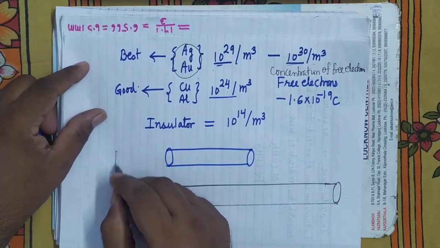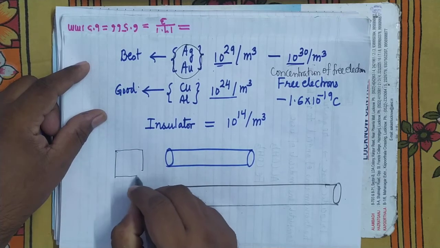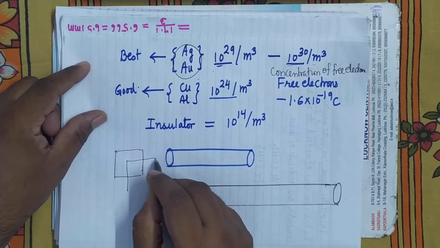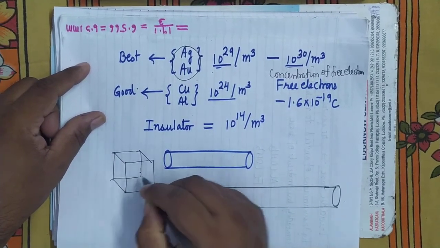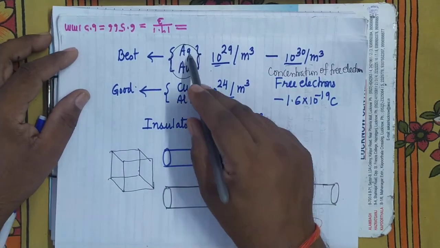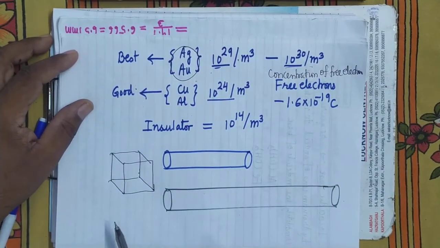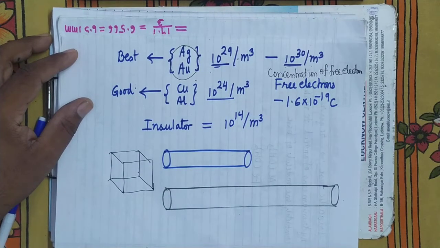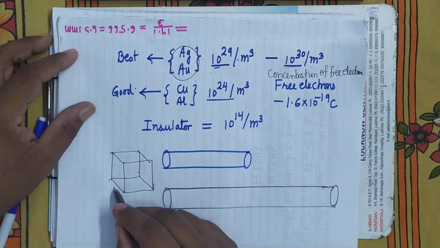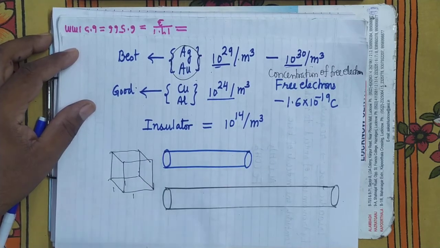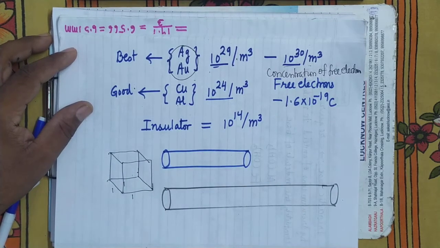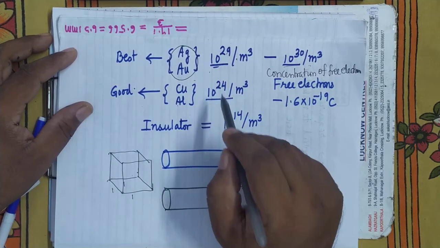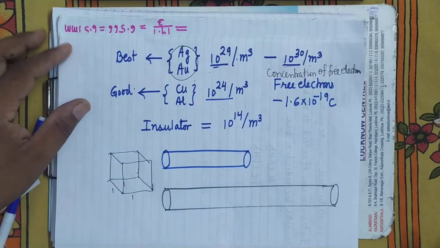Means if we take a 1 meter cube of copper, aluminum, gold and silver and find out the number of free electrons in them. Here in gold and silver it is of the order of 10 to the power 29 per meter cube to 10 to the power 30 per meter cube. This is 1 meter, so volume will be 1 meter cube. In copper and aluminum, its concentration is this. So the nature of the material of the conductor is decided by the number of free electrons.